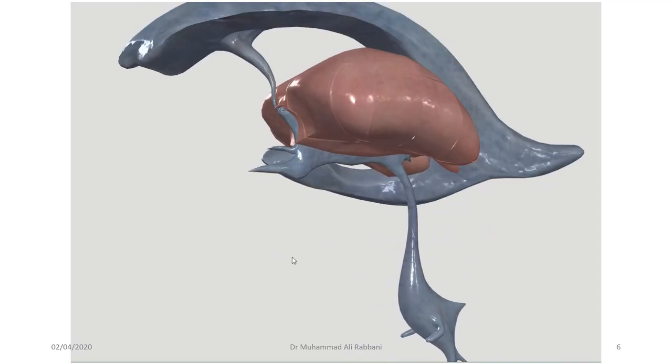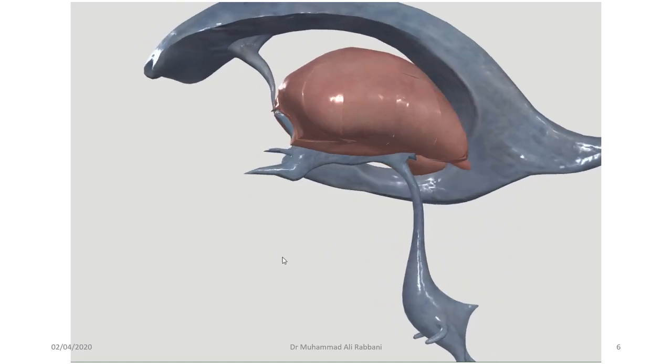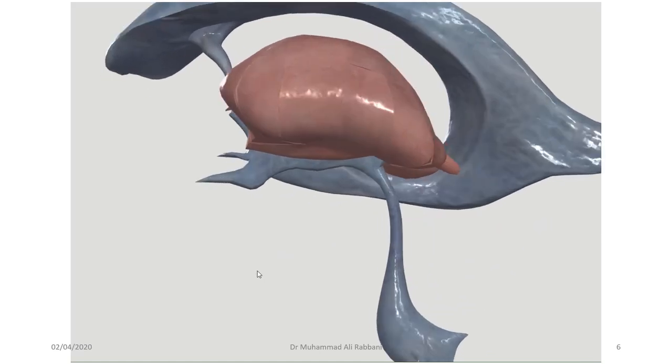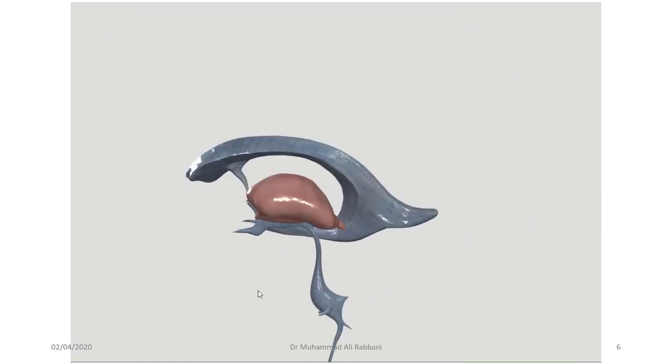You can see here very clearly that this lowermost portion of the thalamus here, and it's the anterior portion of the third ventricle here. So this portion of the third ventricle is not covered by the thalami laterally. So this is the part of the third ventricle that will be covered by hypothalamus. We will see shortly. So before adding the hypothalamus to the picture, let's remove the left thalamus so that we will have a better view of the midline.